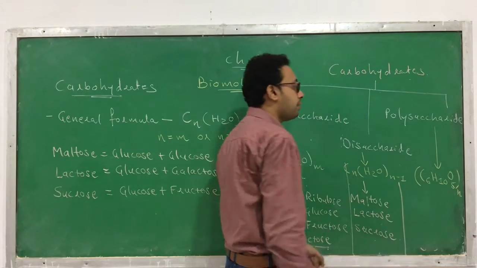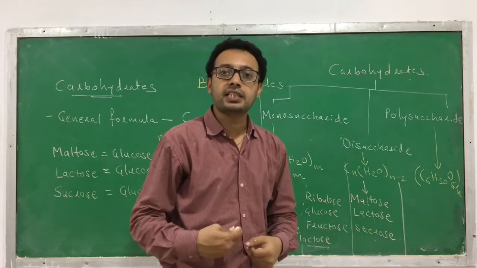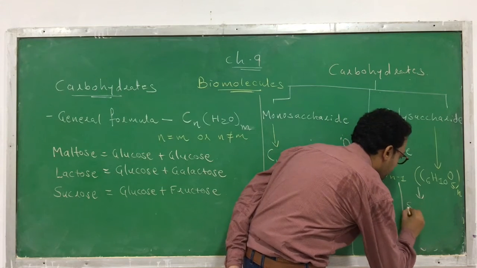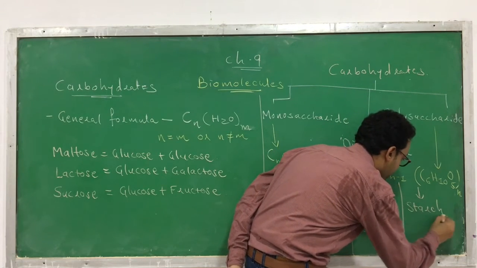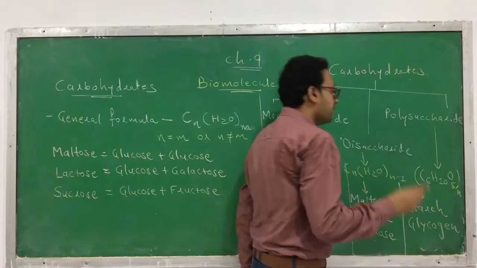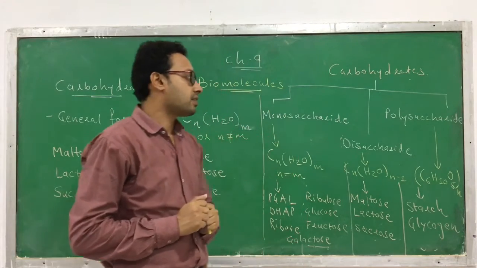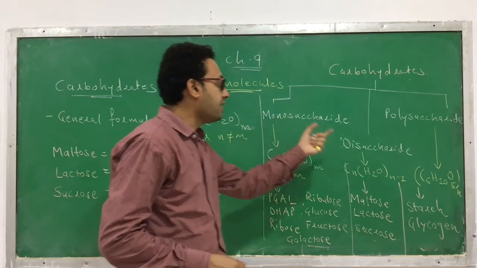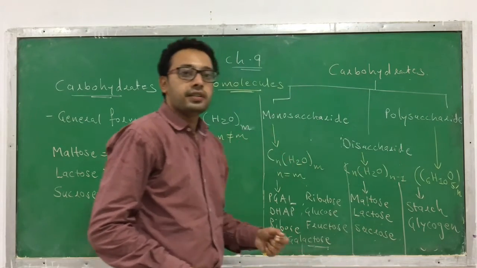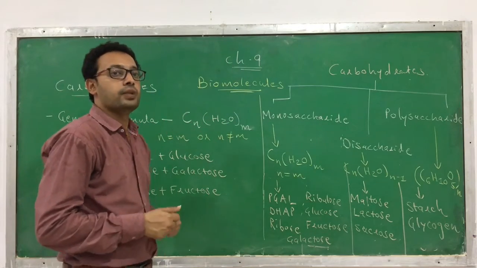Now regarding the examples of polysaccharide. The name itself suggests that they have many units. So which are the examples? The examples are starch and glycogen. Starch and glycogen are the examples of polysaccharides. So these are monosaccharide, disaccharide and polysaccharide. This is the general formula of the respective part, and these are the examples of mono, di and polysaccharides.